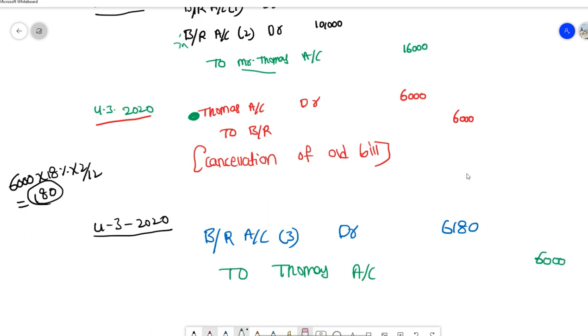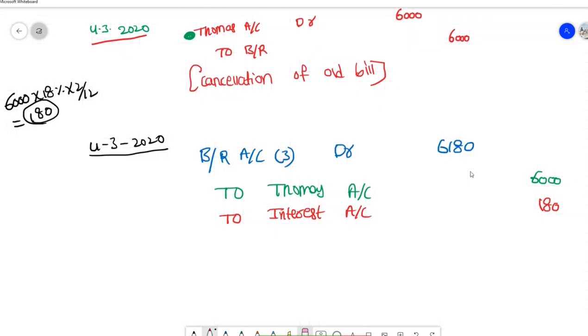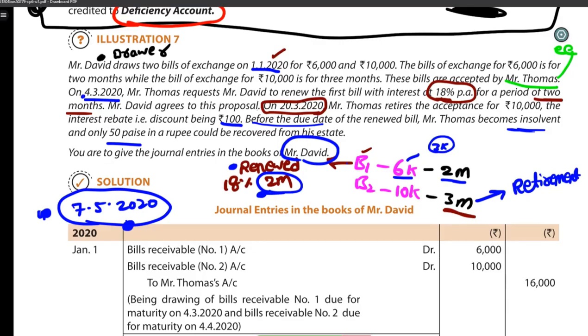Then to interest account. Interest is an income. Income shows credit balance. So I'm going to credit 180 rupees. So what I have done here, I have cancelled the old bill and written a new bill. So basically the renewal of a bill is over, right? The first one, renewal is over. Then come to the second one. In the second one, what's happening?